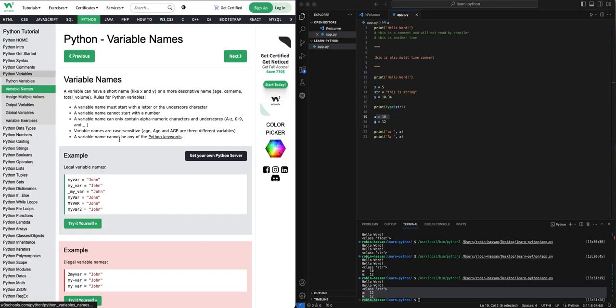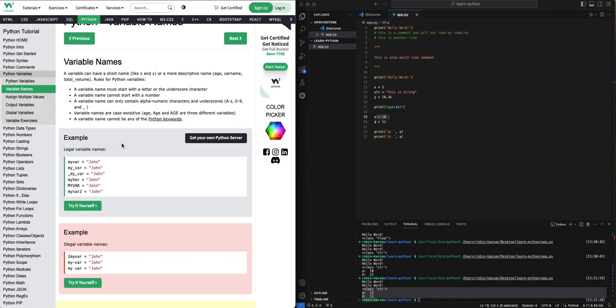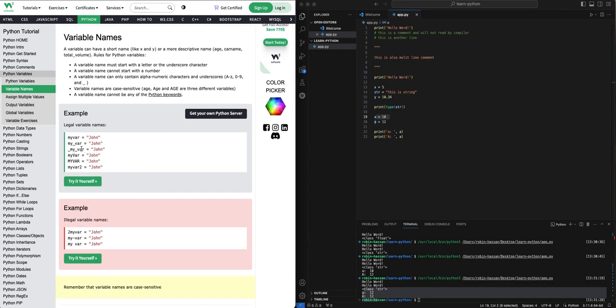Now, variable names. It's just a convention in Python. What are the naming conventions supported? Usually you can always start with a letter and then add a number. It can start with an underscore also. Underscore is mostly used when you have function parameters that you don't want to use. Most of the time, you use it like this. Python usually follows a standard practice.